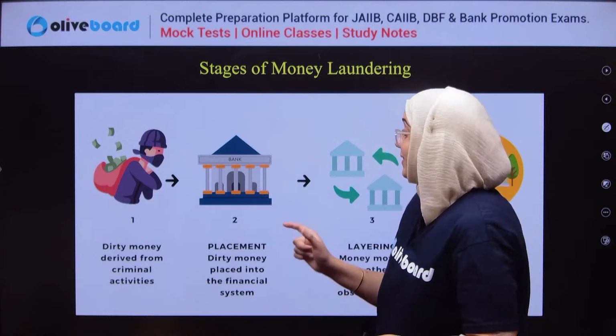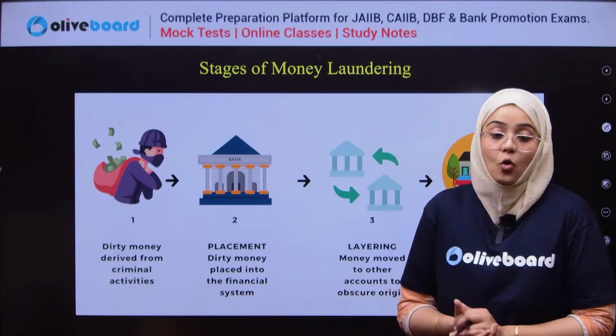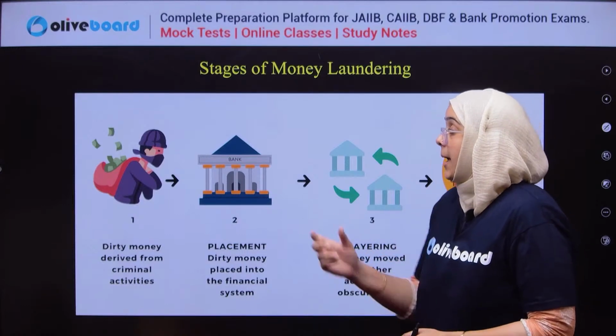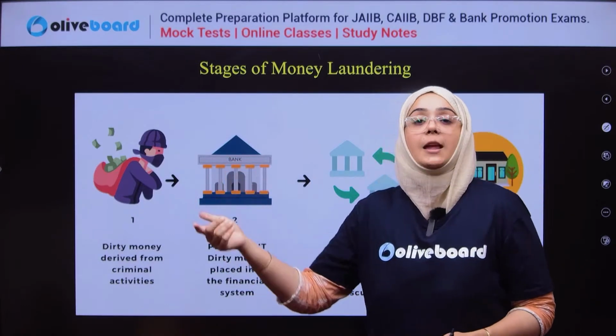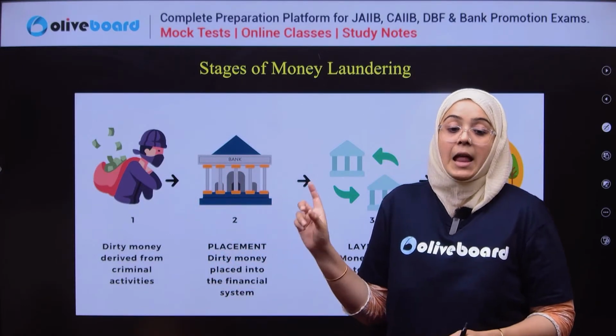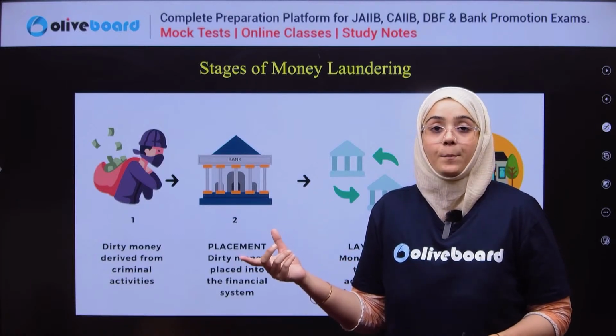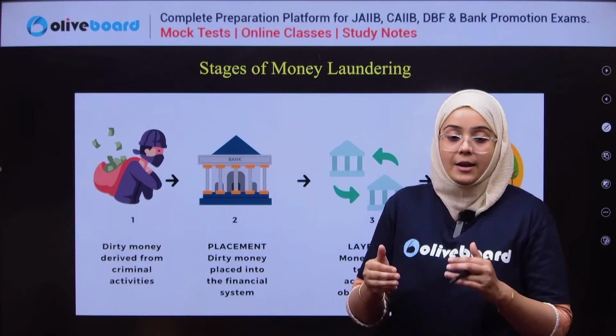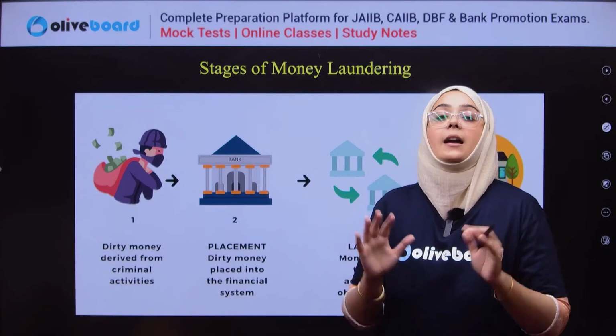Now the second stage is known as placement. Placement means placing this dirty, illegal money into the Indian financial system or into multiple accounts.